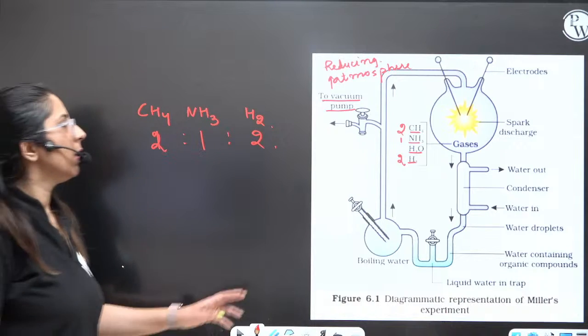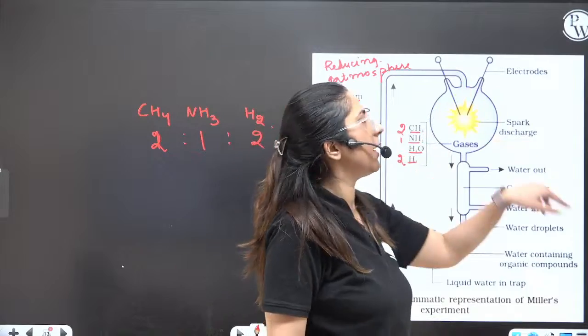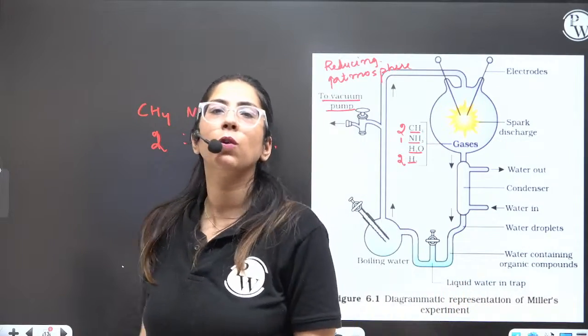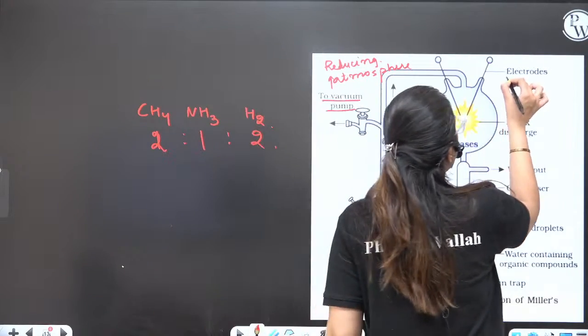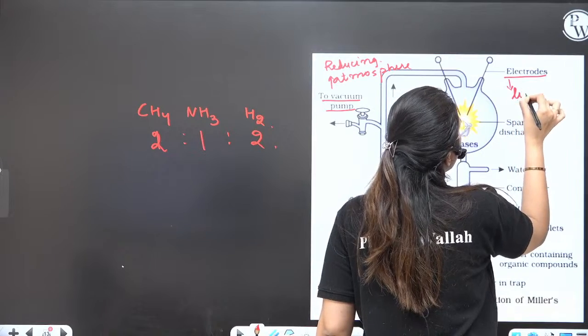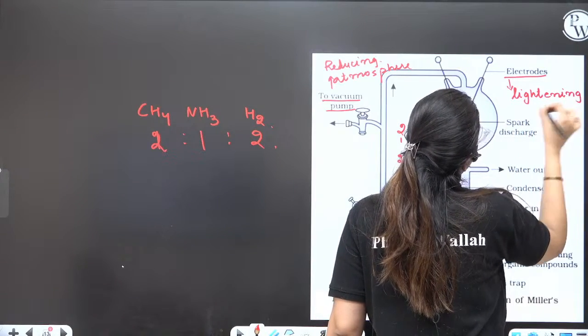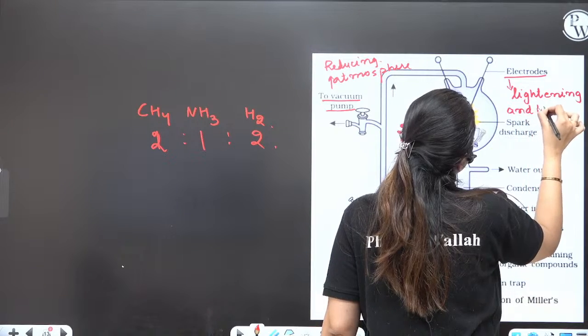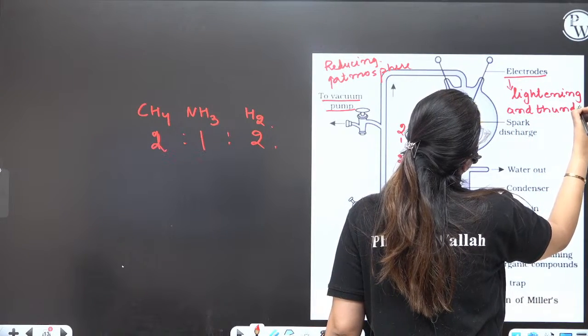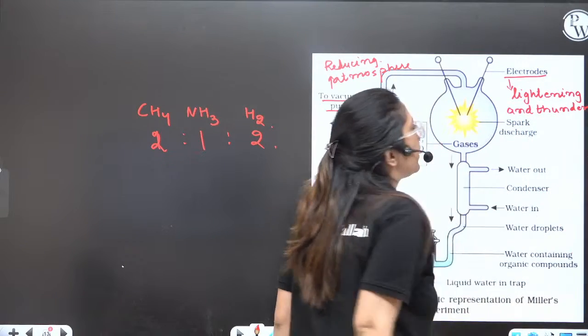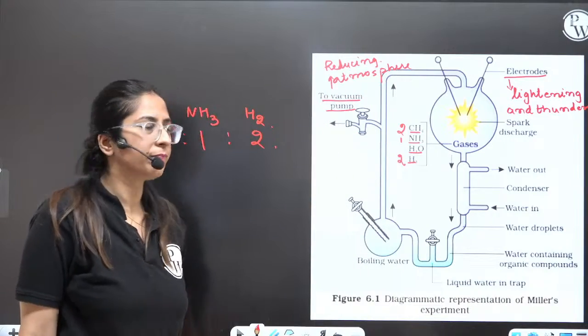Done. Now, they used some electrodes also, because at that time there was lightning and thundering activity. Lightning and thundering activity. Clear?